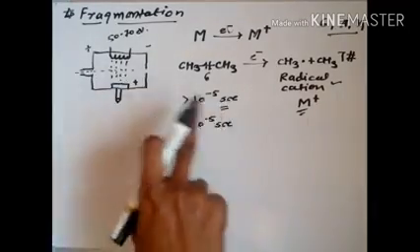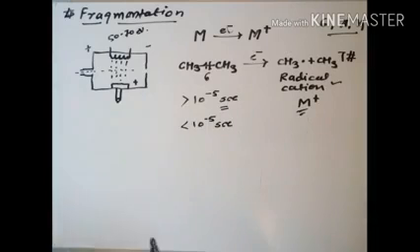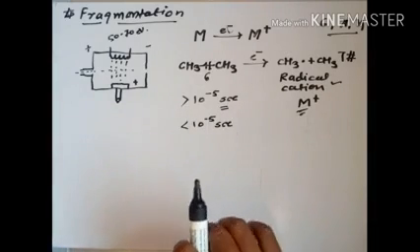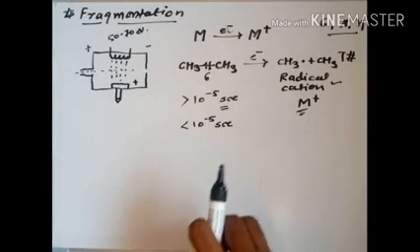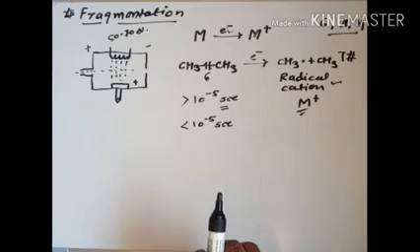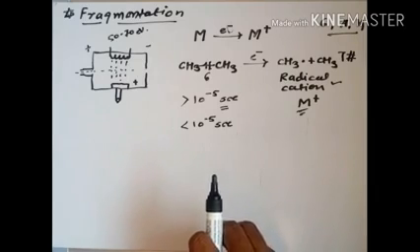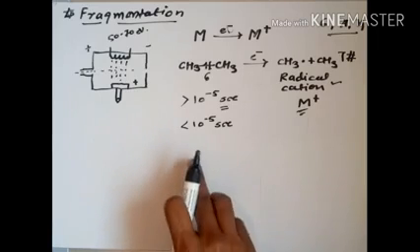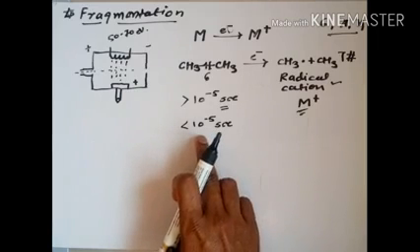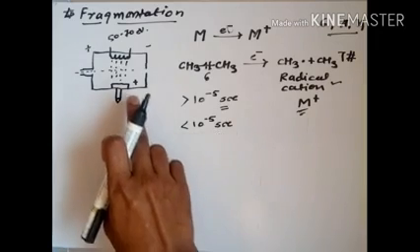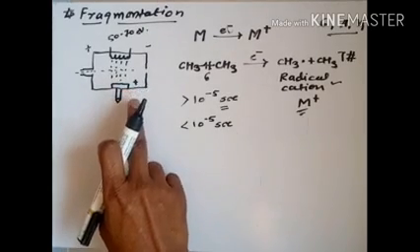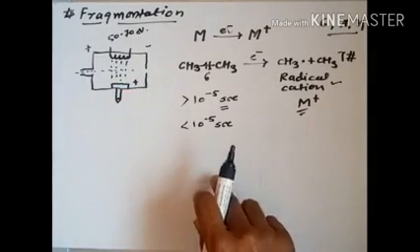They move along the curved path, and in that path they undergo fragmentation. Such molecules result in the metastable peak. We already discussed this metastable peak. It is an important point. And if the molecule is not very stable, with a lifetime less than 10⁻⁵ second, its fragmentation is already done in the ionization chamber.